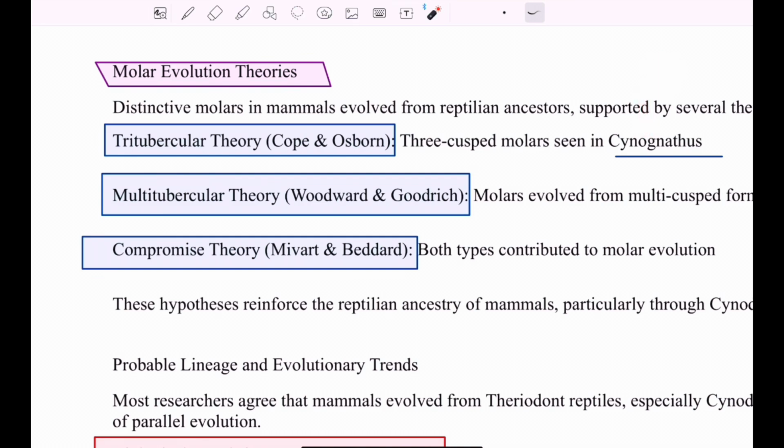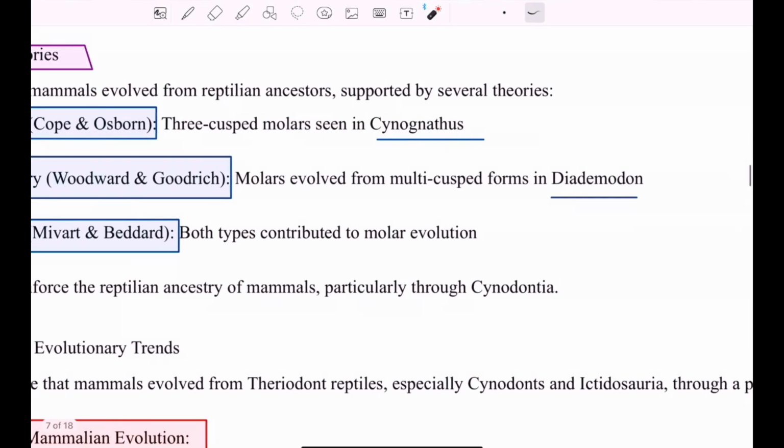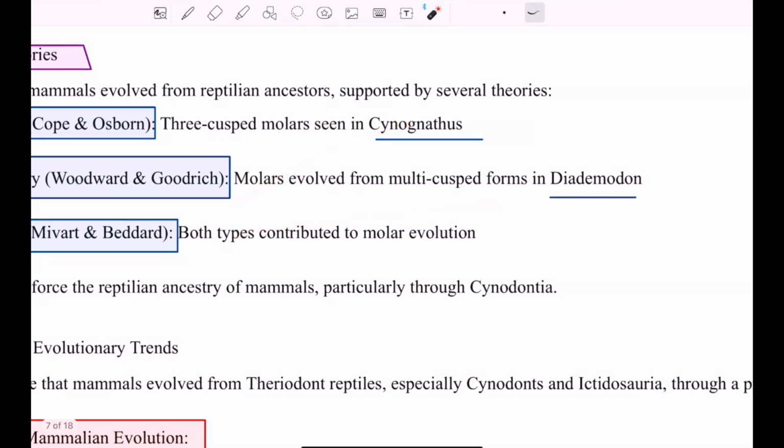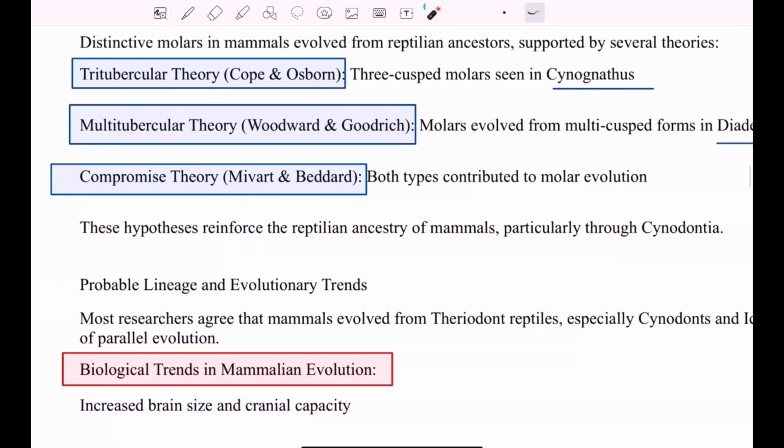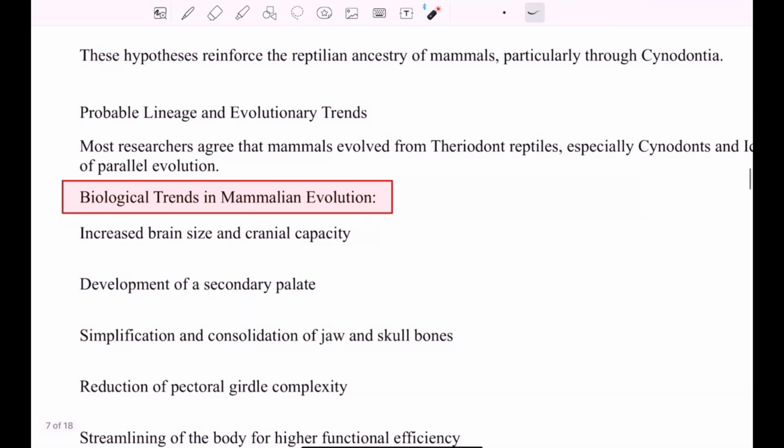That's why we see three-cusped molars in mammals. Another was the multitubercular theory, according to which the molars had multiple cusps. But then a compromise theory said that both Diademodon and Cynognathus acted as ancestry, and that's why we see present molars with 3 as well as 4 cusps. So these were the probable lineages.